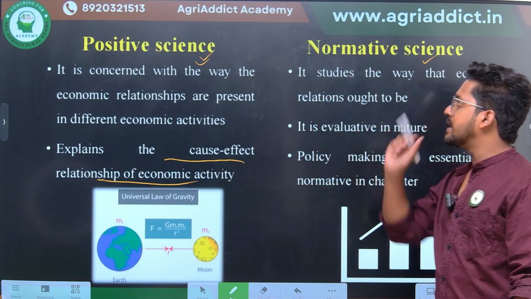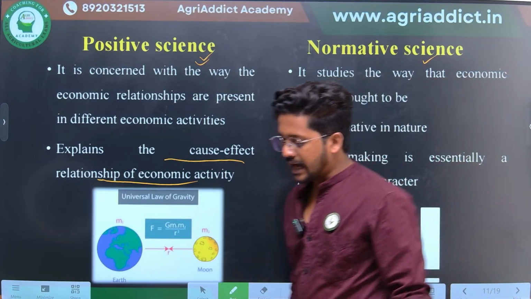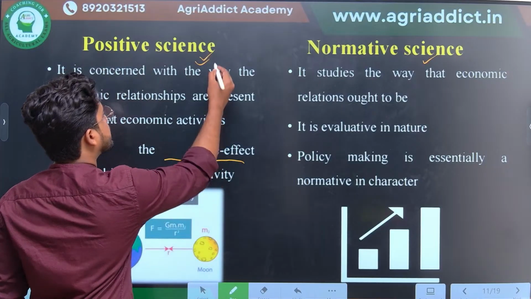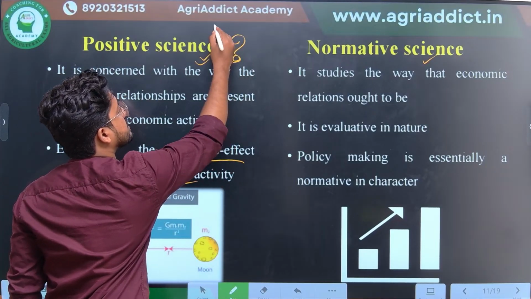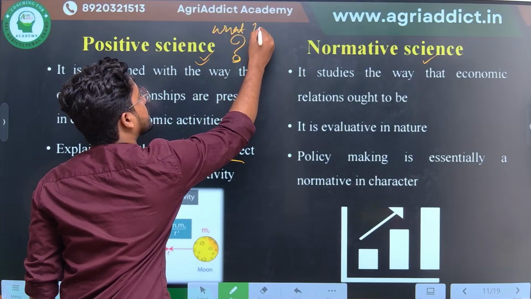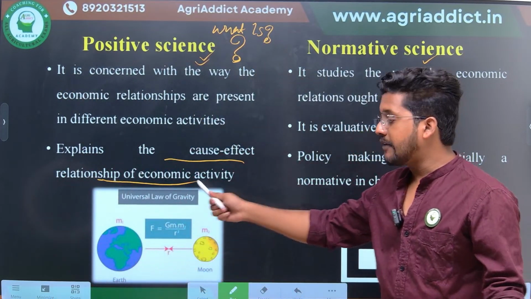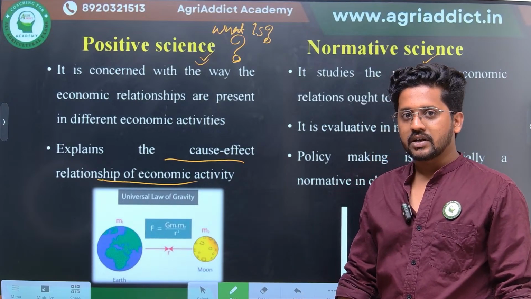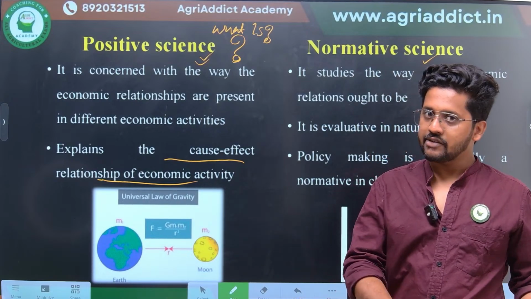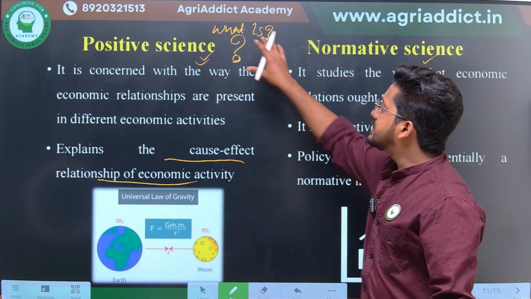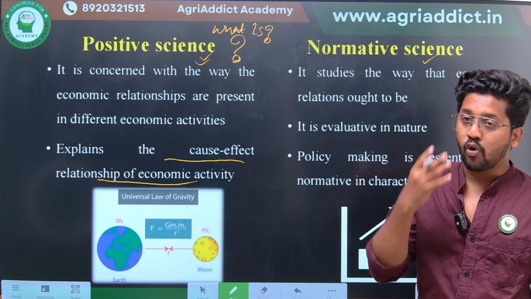But what is normative science? Positive science deals with the question of what is. So what is the reason for gravitational force? It's because the major determinants of the gravitational force are the mass of the objects and the distance between the objects, right? So it just explains the question of what is.